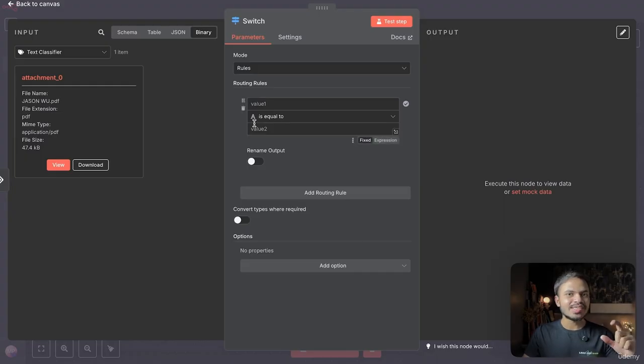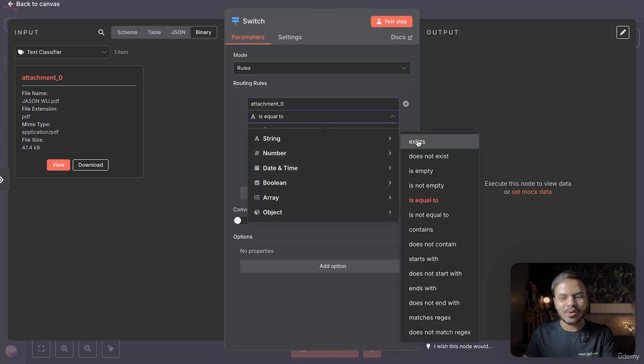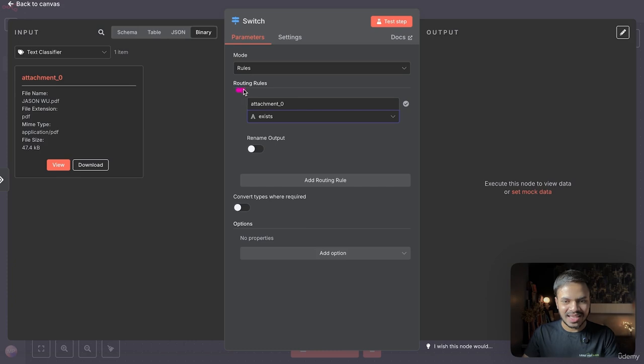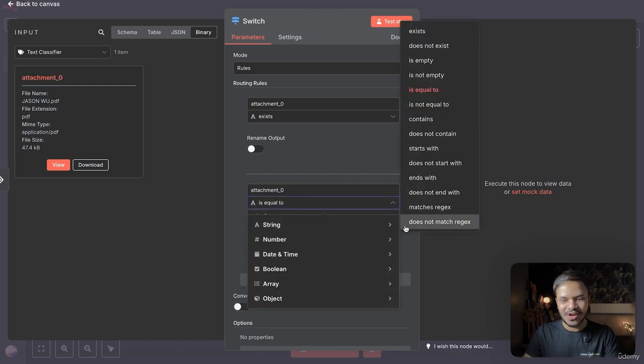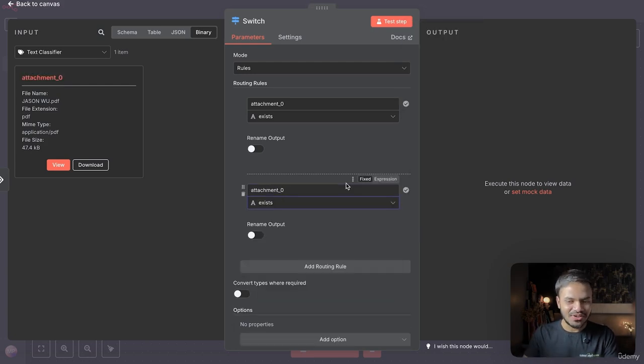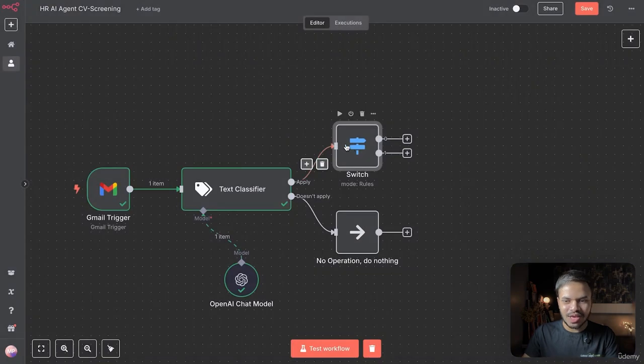For the first branch, which is to extract all the content from the PDF, we can say this is the name of the PDF, which is attachment 0, exist. Then and only then we want to pass it on for the rest of our workflow. Alright, I hope this makes sense. This one is for the OCR and the second one is for uploading to our Google Drive. Again, this PDF should exist, otherwise we cannot upload an empty file to our Google Drive. I hope this makes sense. So we have two branches.